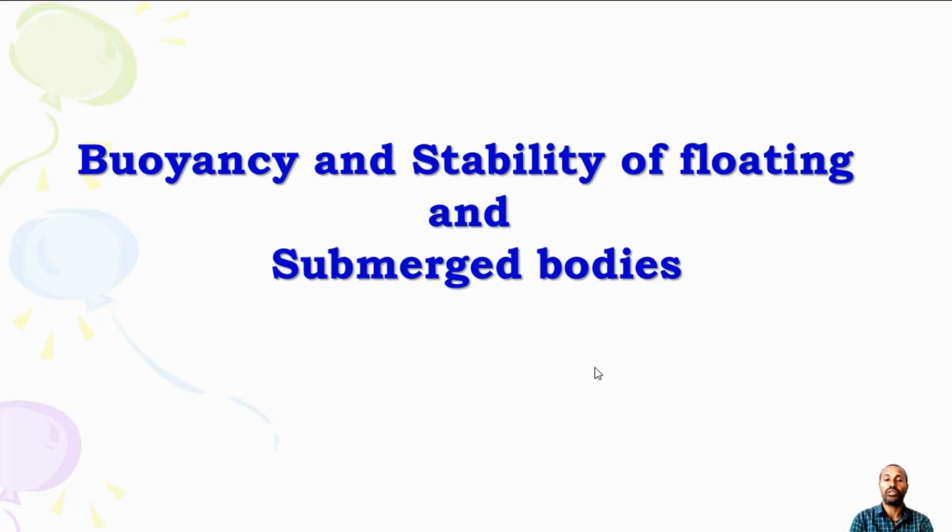Welcome back again. Today we will have buoyancy and stability of floating and submerged bodies. Under this topic, we will see how a buoyant force acts on a floating object or submerged body. The buoyant force on a submerged body is the difference between the vertical component of the pressure force on its underside and the vertical component of the pressure force on its upper side.